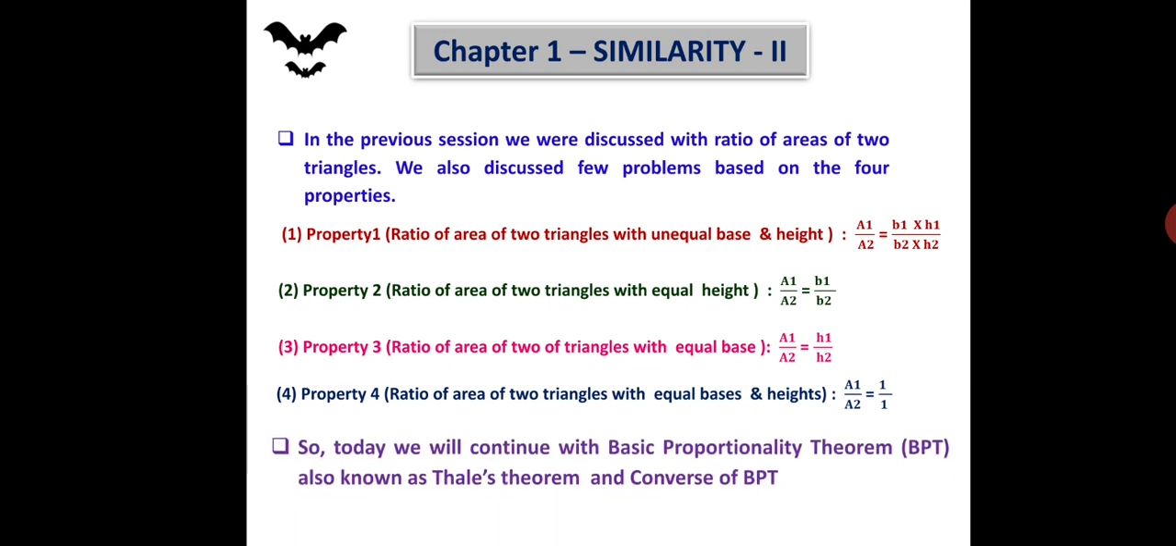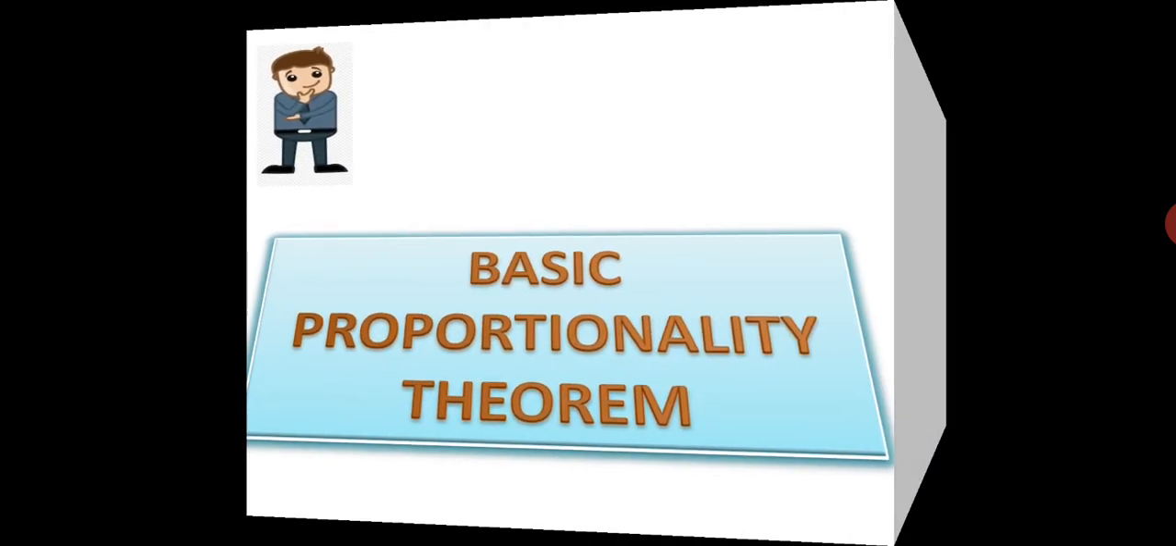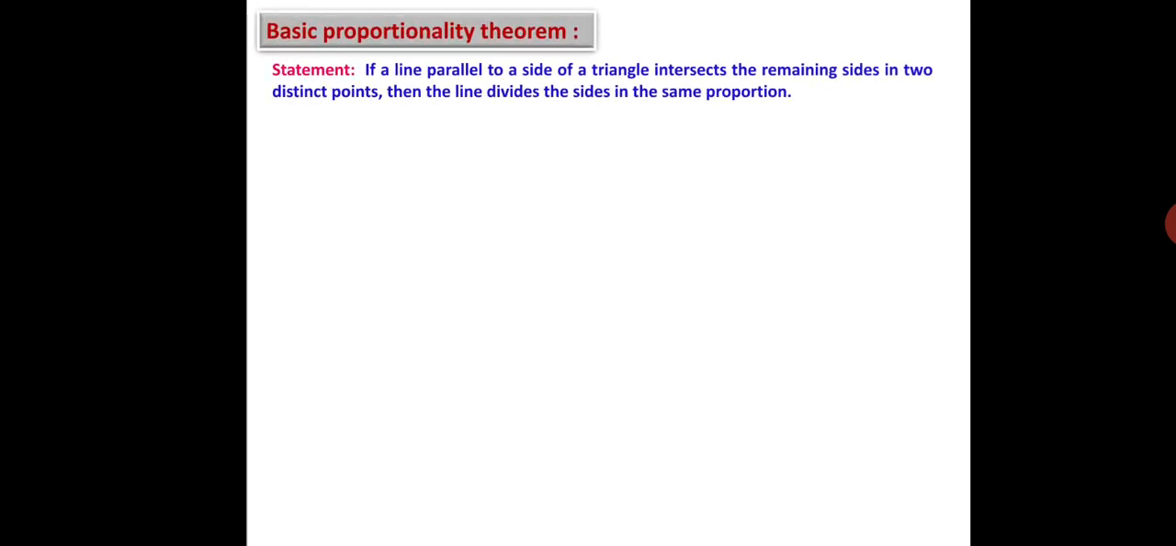So today we will continue with the basic proportionality theorem, that is BPT, also known as Thales theorem, and the converse of this BPT. So what is the statement of this basic proportionality theorem? That is, if a line parallel to a side of a triangle intersects the remaining sides in two distinct points, then the line divides the sides in the same proportion.